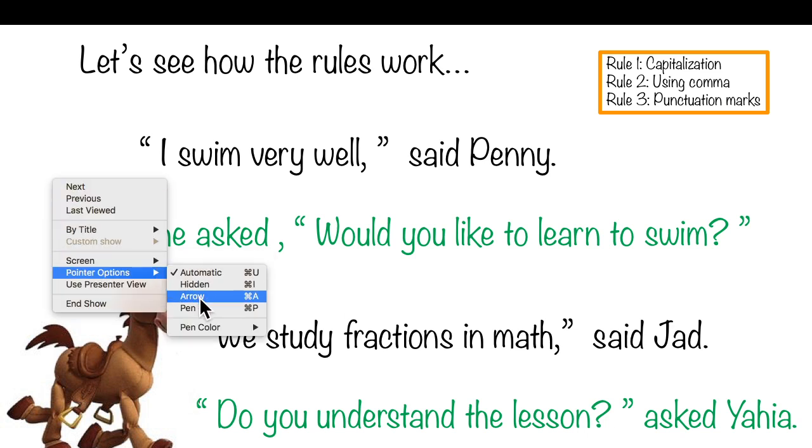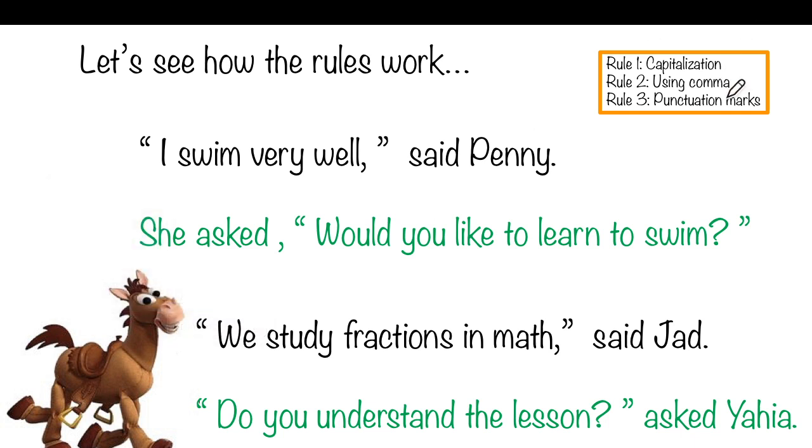Now, second rule is using comma. Don't forget the rule. When the quotations are first, comma is inside the quotations. When the quotations are second, comma is before the quotations. Quotations are here first. This is second part of the sentence.